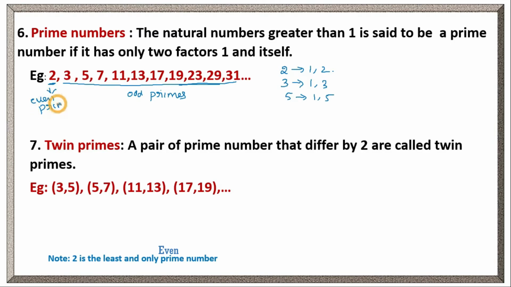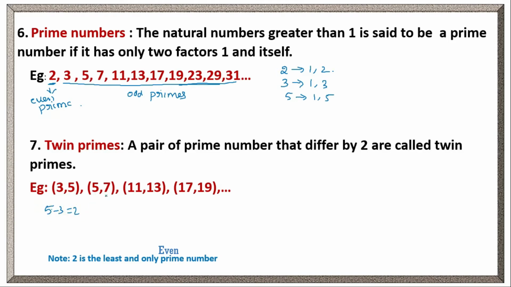Even prime. Clear? Let's see twin primes. A pair of prime numbers that differ by 2 are called twin primes. If we take two prime numbers, the difference between them must be 2. If you take 3 and 5, both are prime numbers, right? What is the difference between 3 and 5? 2 only. The difference 5 minus 3 is 2.